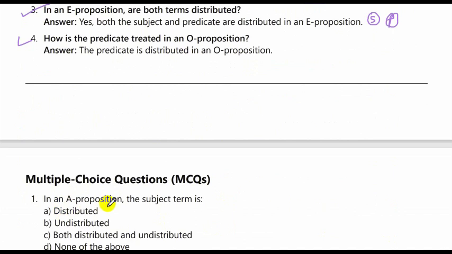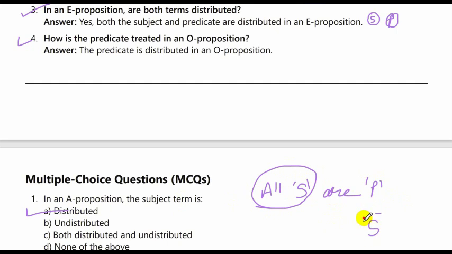In an A proposition, the subject term, the first part, is distributed because it states all S. The A proposition starts with all S are P. So all S means all parts of the S. Now in the Venn diagram, if I have to represent this, all S are part of P. So basically S is complete, that is, it includes all members of the class S. But for P, it does not.